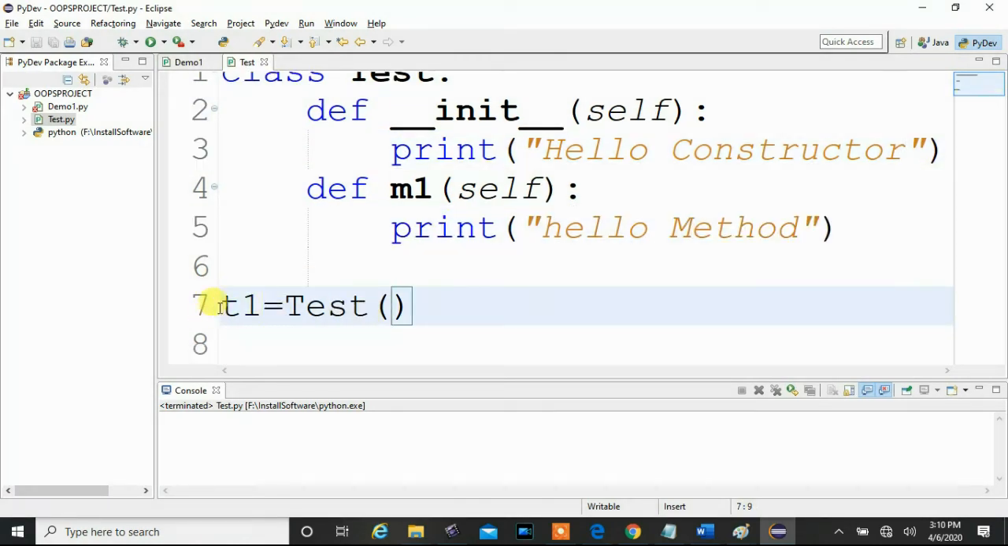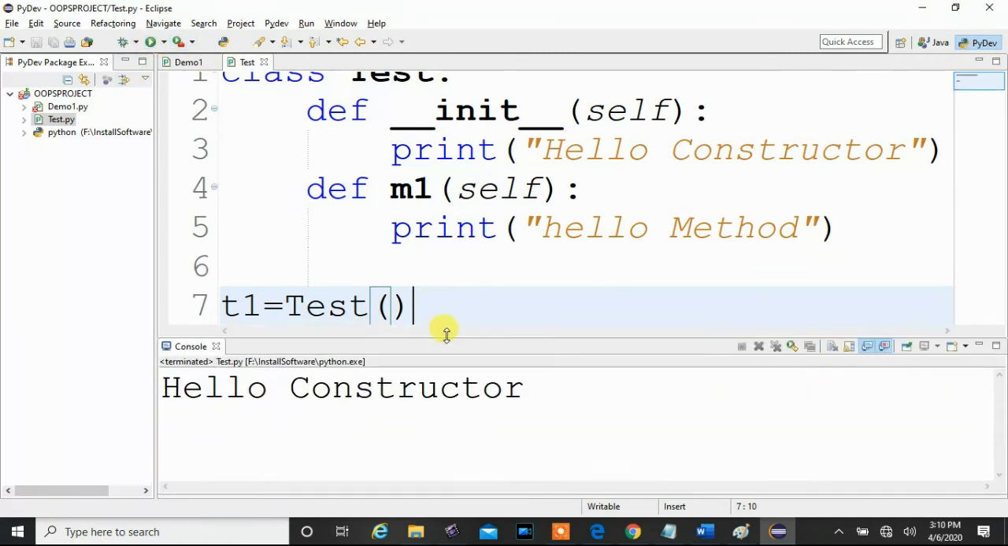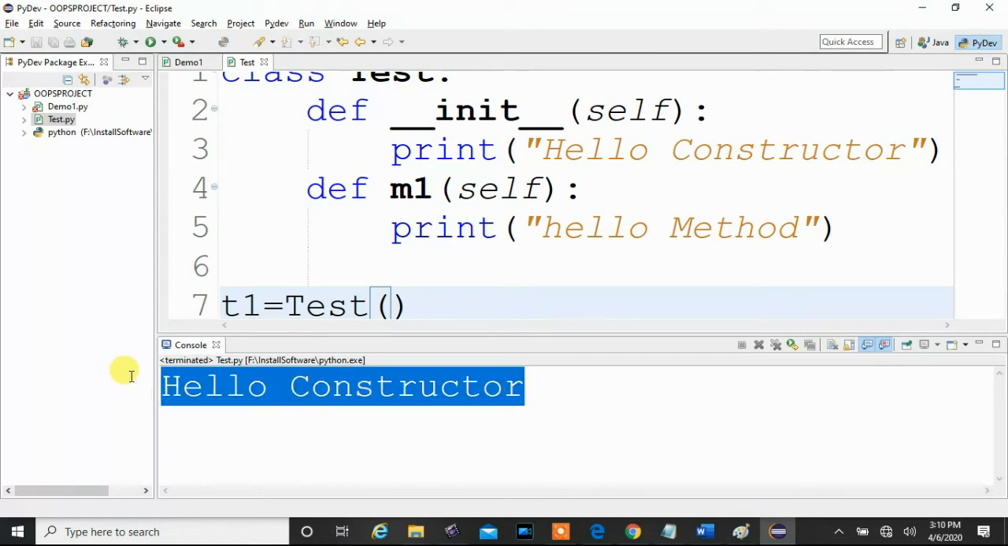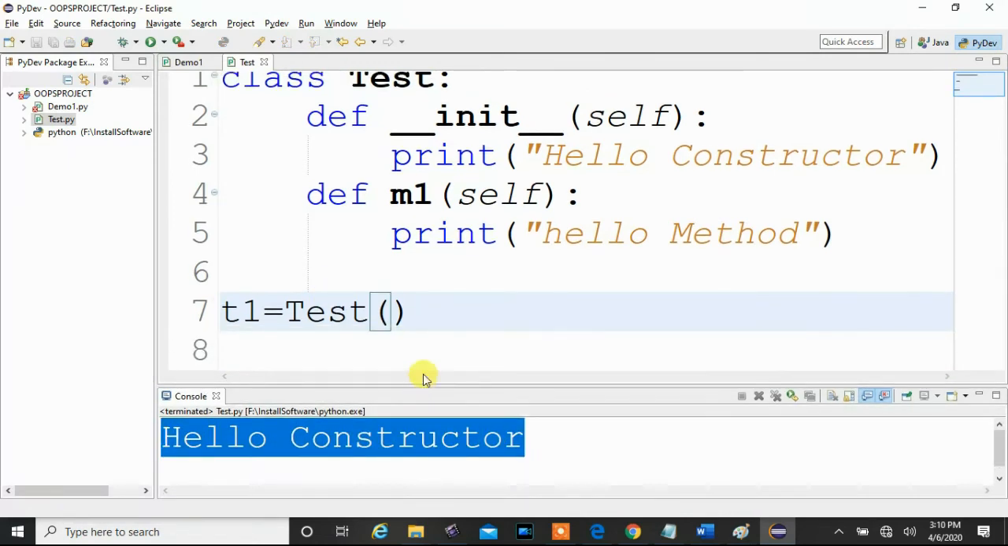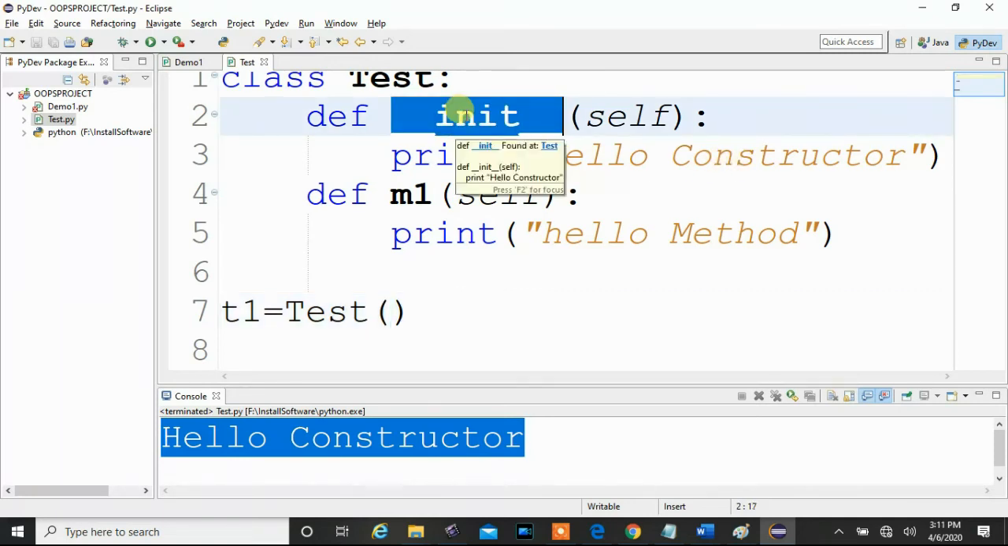Now here we create the object of the class. After creating the object, we are not calling any method. Now if you run this application and check the output, what output will you get? You will get hello constructor. It means when you create the object of a class, at the time of object creation, the constructor of the class is invoked automatically. Watch here, the init method will execute whenever an object of the class is created.